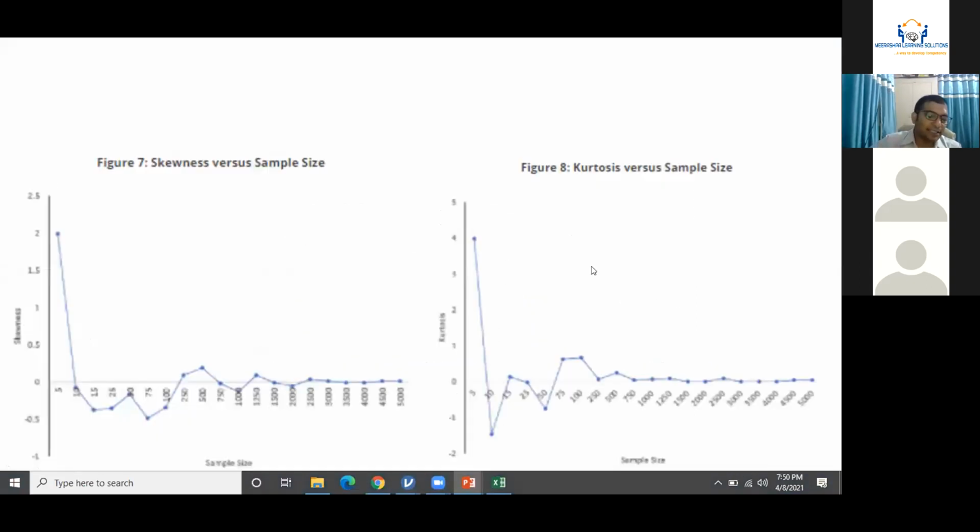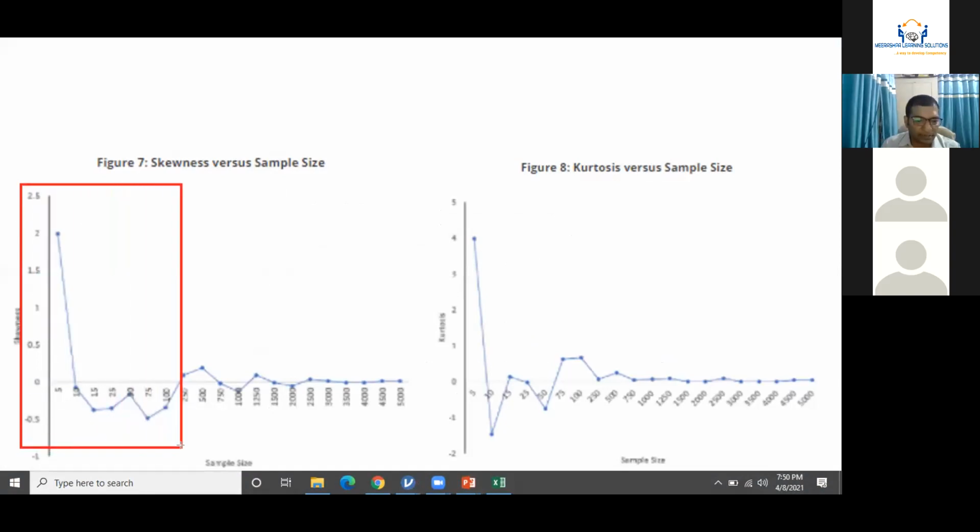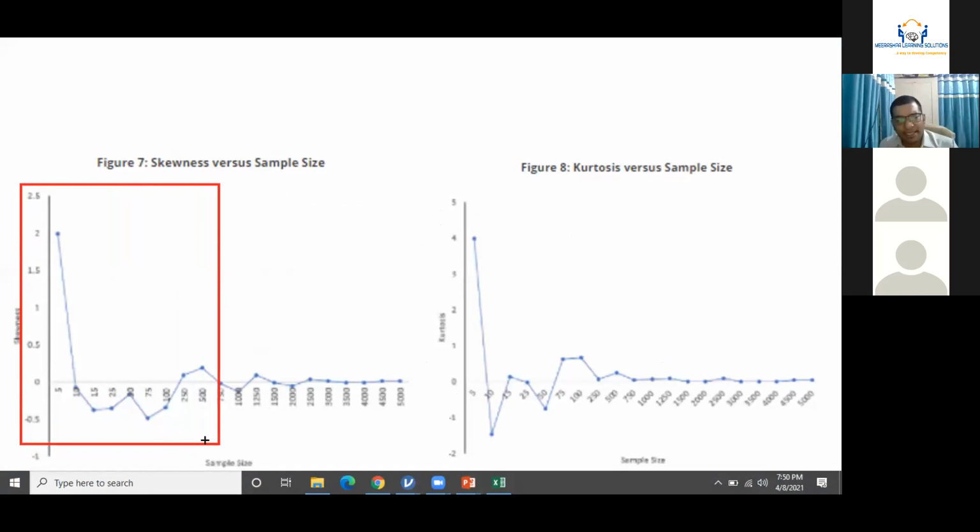This data I have taken from a research paper, and that research paper says the challenges of the skewness and the kurtosis. You can see the higher problem of skewness is possible with sample size up to 750. So any data which is having sample size more than 750, probably skewness need not be checked. Skewness is not the correct method of measuring normality of the data.